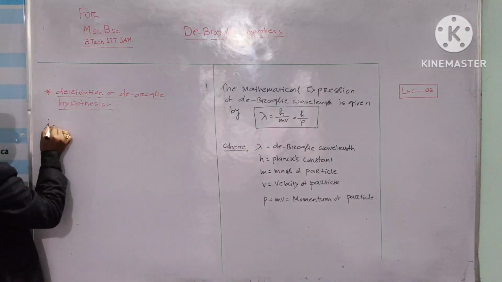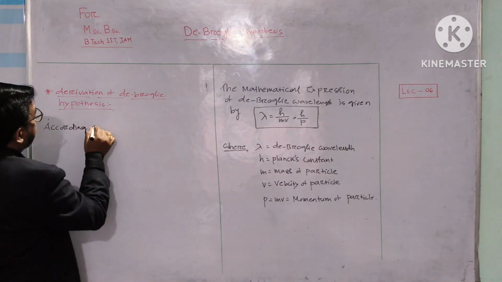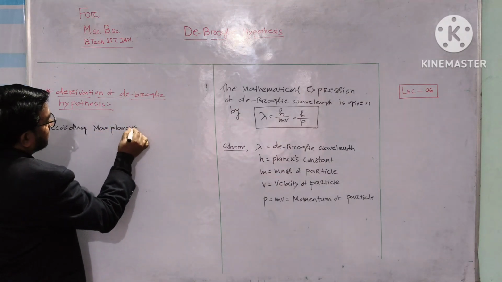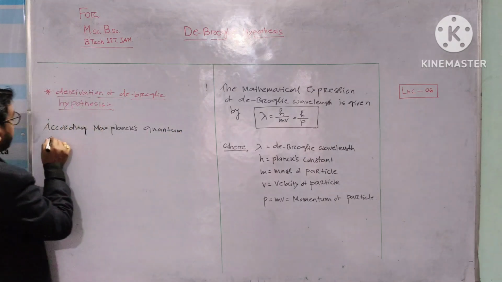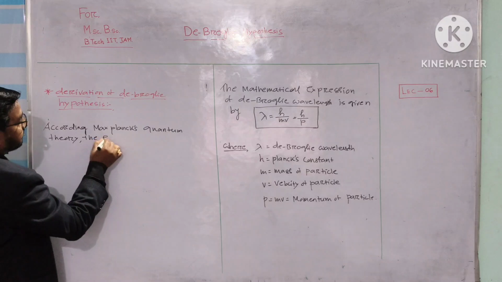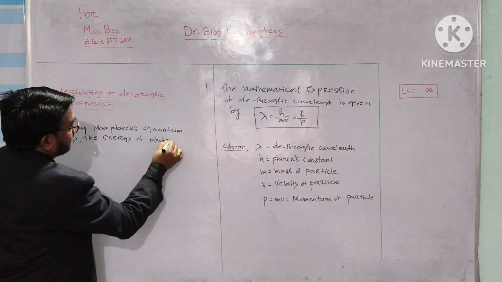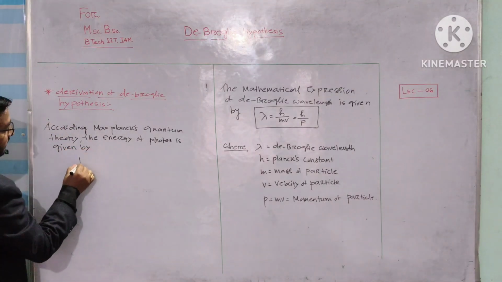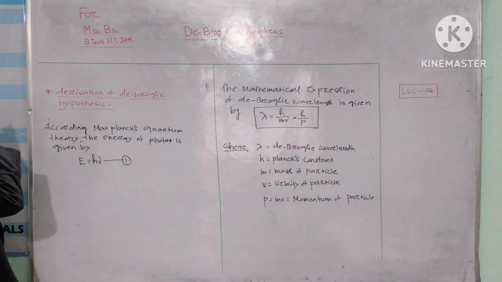According to Max Planck quantum theory, the energy of a photon is given by E equals h nu. Suppose this is equation number 1.